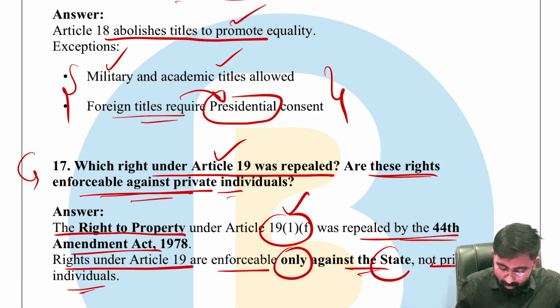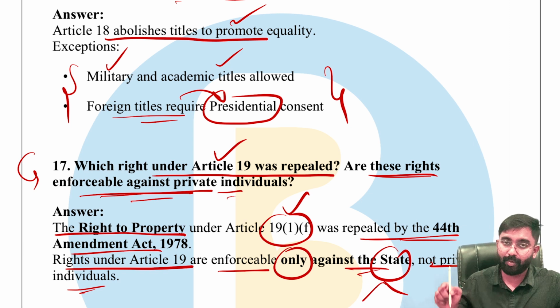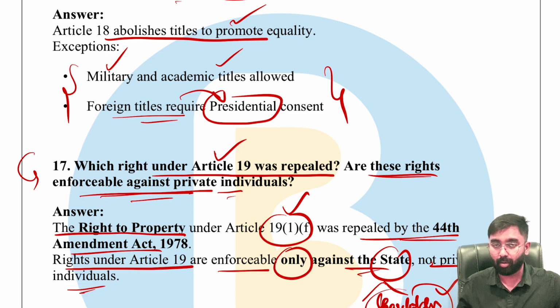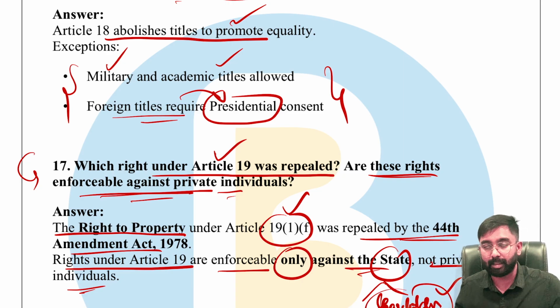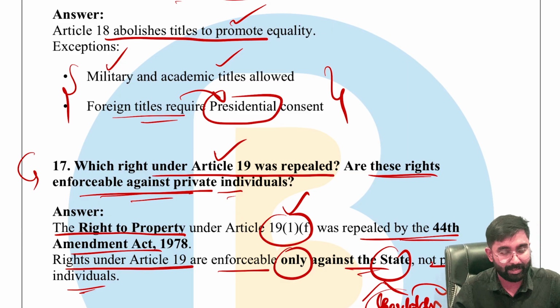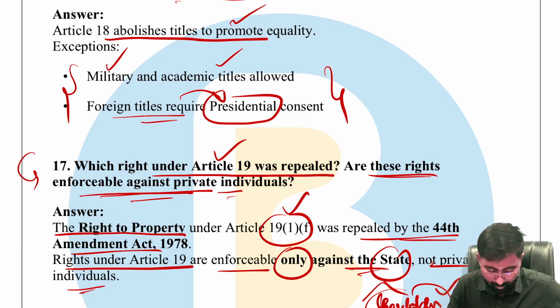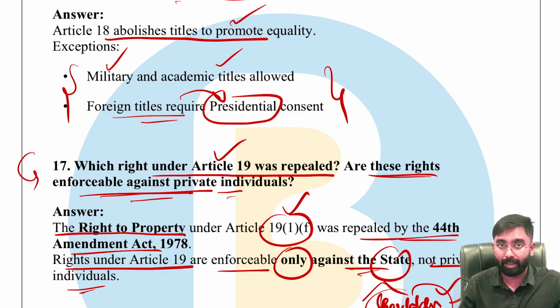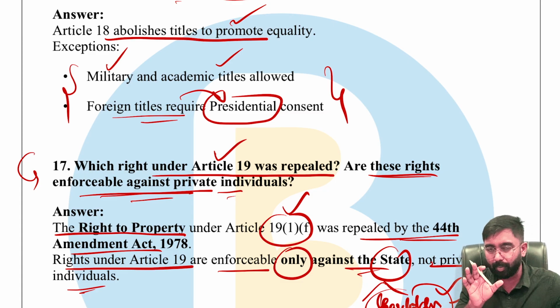What constitutes the state is also very clearly mentioned. These rights are available against the state, not against private individuals or any companies for that matter, right? Shareholders are also included.